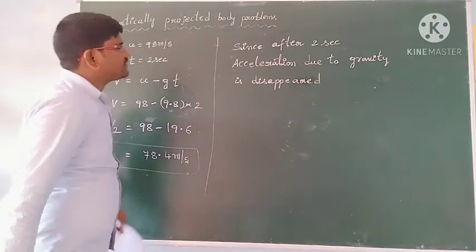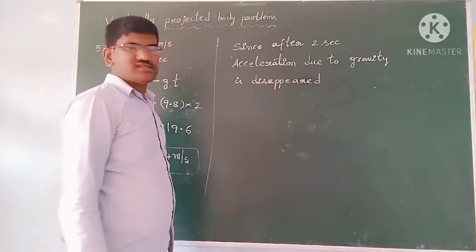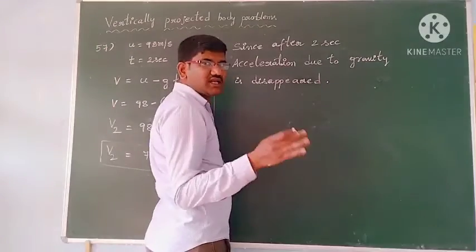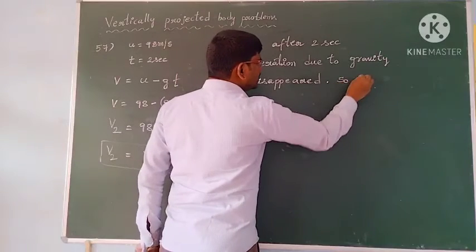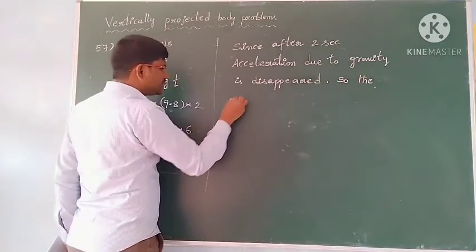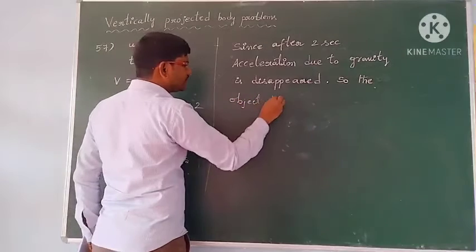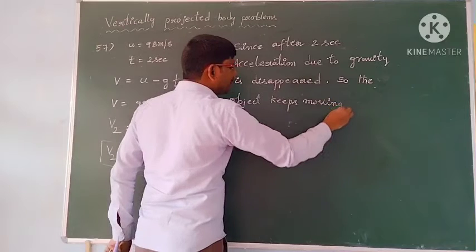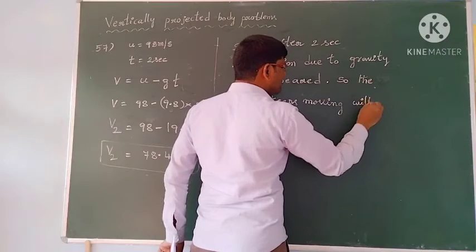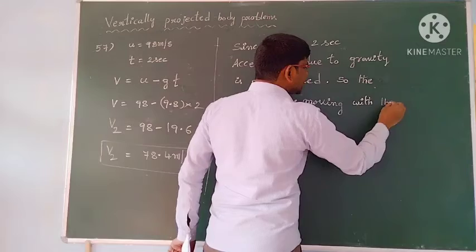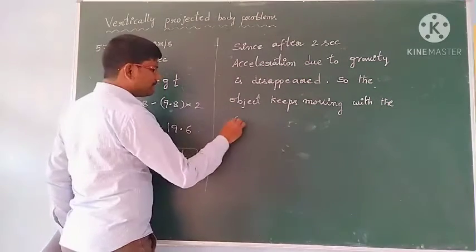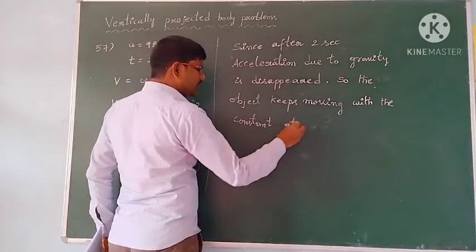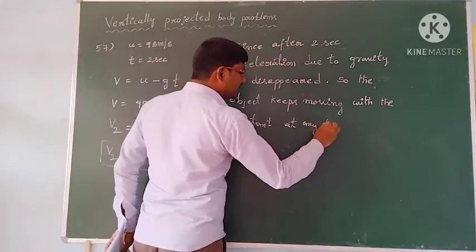So what is that? Since after 2 seconds acceleration due to gravity is disappeared, the body keeps moving with a constant velocity at any instant of time. So the object keeps moving with the constant velocity. Object keeps moving with the constant velocity at any time.